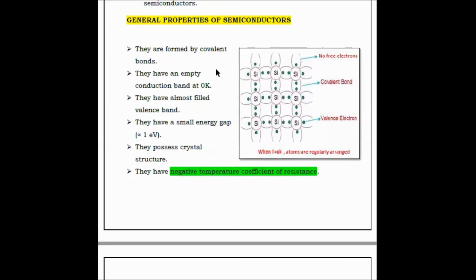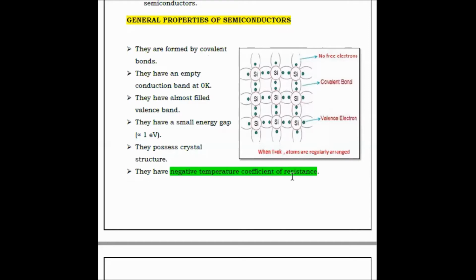Here, the important property of a semiconductor is the negative temperature coefficient of resistance. It means that when the temperature is very low, the medium behaves as an insulator. When the temperature is very high, the medium converts into a conductor.